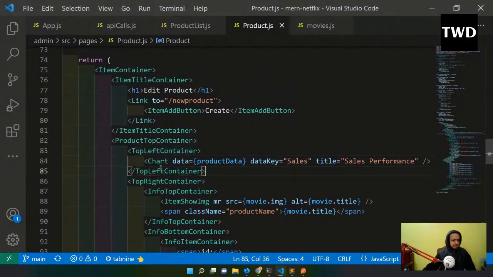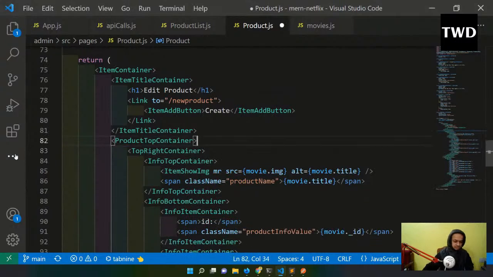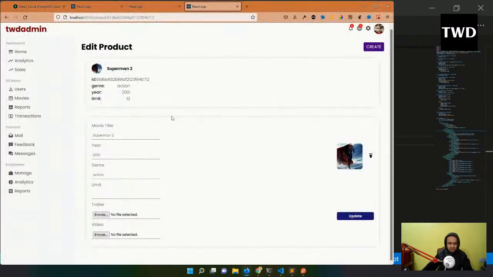I can remove this. Where is this sales performance? Top left. And remove this. So I can remove this, and it is all showing correctly. Superman 2 and all those things are showing correctly. And let me fix that delete later on.